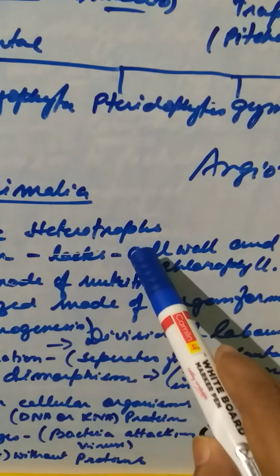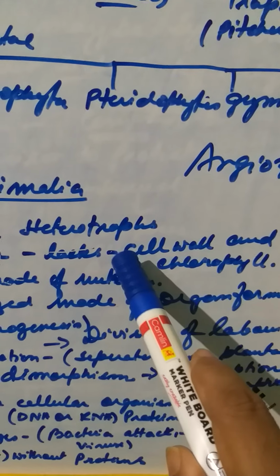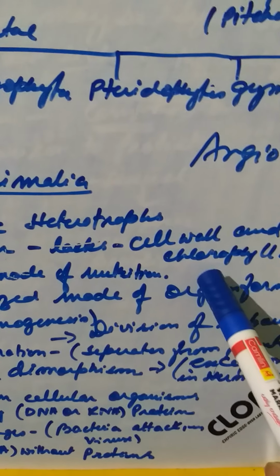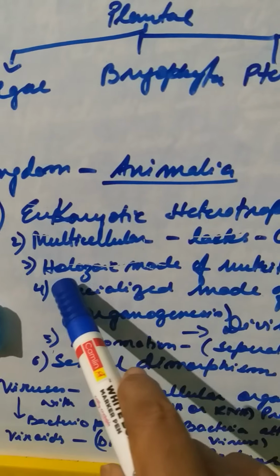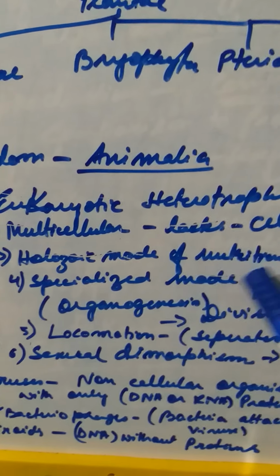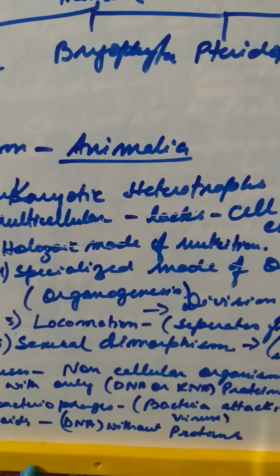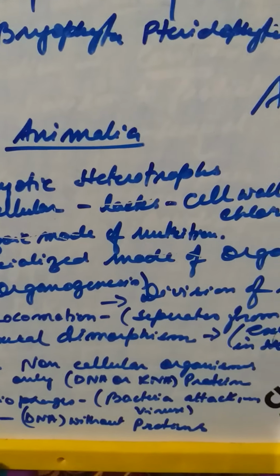They lack the cell wall. See, animal cells do not possess a cell wall and chlorophyll. So chlorophyll is not a characteristic of the kingdom Animalia. Their mode of nutrition is holozoic. Then there is a specified mode of organ formation. Plants do not have this kind of specific organ formation, that is organogenesis.